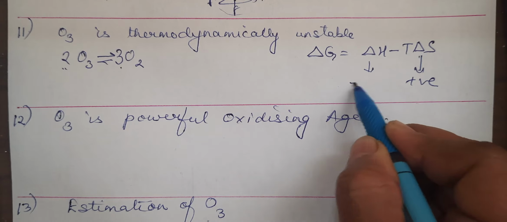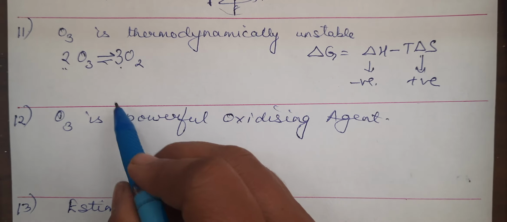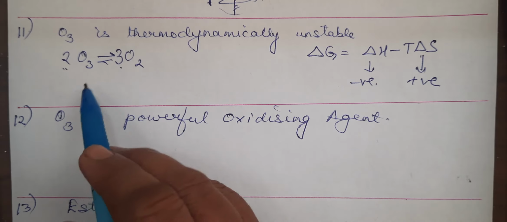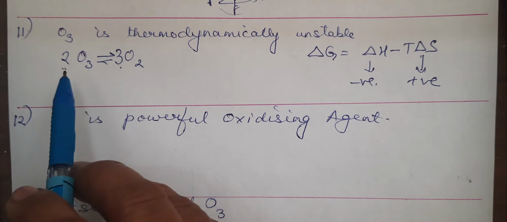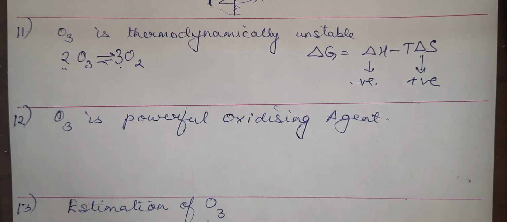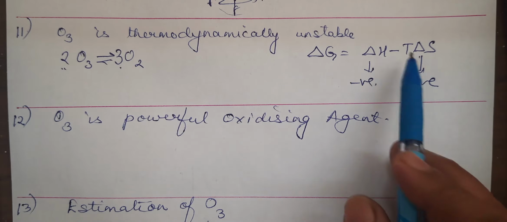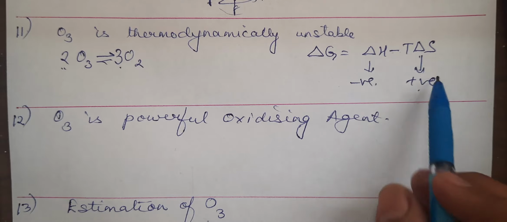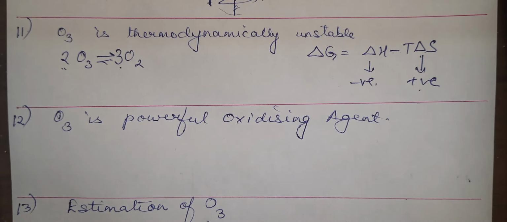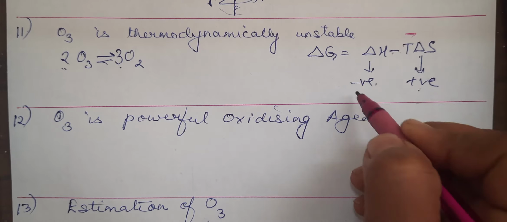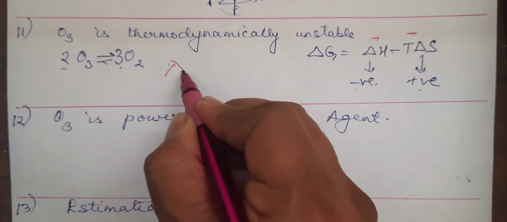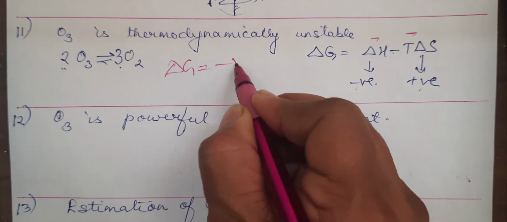Delta H is negative, right? Now why is delta H negative? We study in the formation of ozone. Formation of ozone is endothermic. So dissociation is exothermic. Okay. Now when this term is positive, overall this will be negative. Overall, when you are comparing, this is positive, this is negative, right? This will be negative, this as such is negative. That means the Gibbs energy is negative in this.